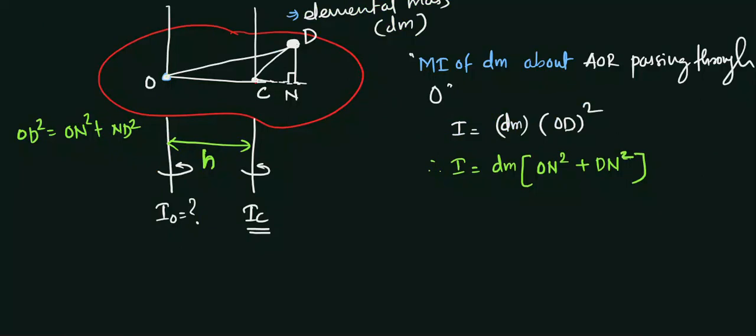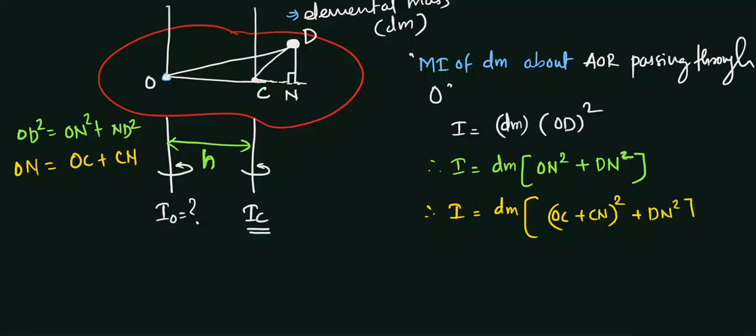Okay, so again, this ON is what? ON is the addition of OC plus CN. Here I can write ON is the addition of OC plus CN. So here I can also write it as dm in bracket (OC plus CN) the whole square plus DN square.